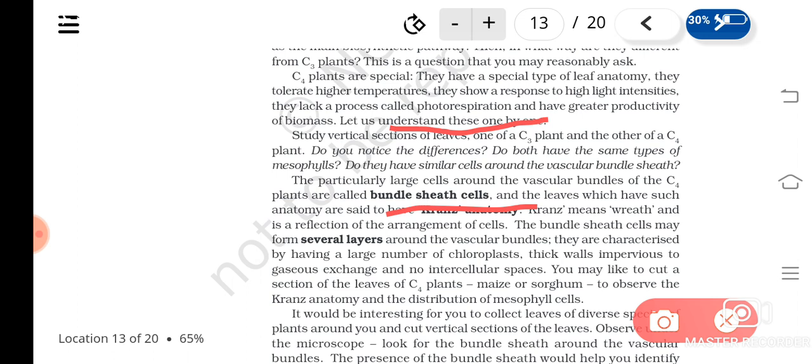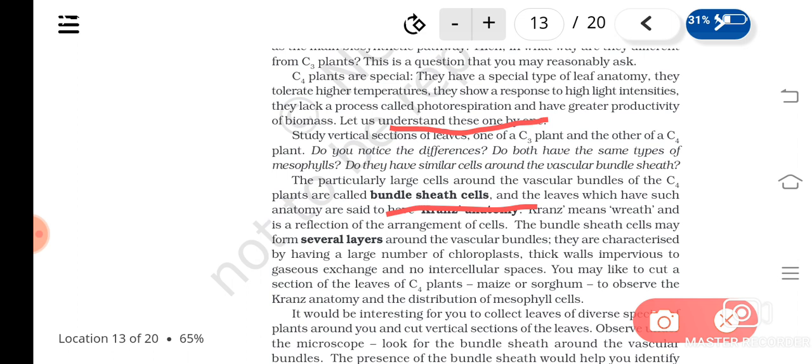If you take a monocot leaf, you can see the venation is parallel, isn't it? Venation represents wherever they have vascular bundles. Xylem and phloem are located in that. Inside the vascular bundle are xylem and phloem, and around this vascular bundle you can see many layers of cells, giving an appearance of a wreath. You know wreath, when you are submitting it especially for dead bodies. So you can see many layers of cells around the vascular bundles.